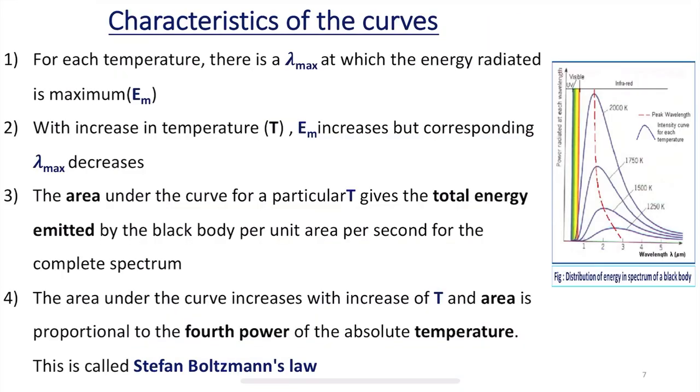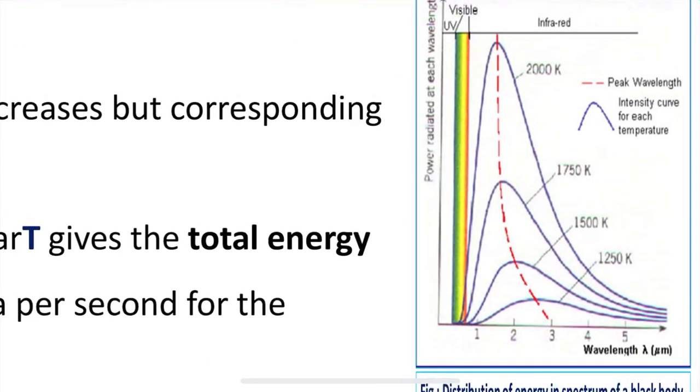Next we have to understand the characteristics of the curves. There are mainly 4 characteristics of the curves which we observe in the spectral distribution of black body radiation. The first one is for each temperature, that means here there is a variance of temperature. If you observe this figure clearly, different temperatures of peaks have been obtained.